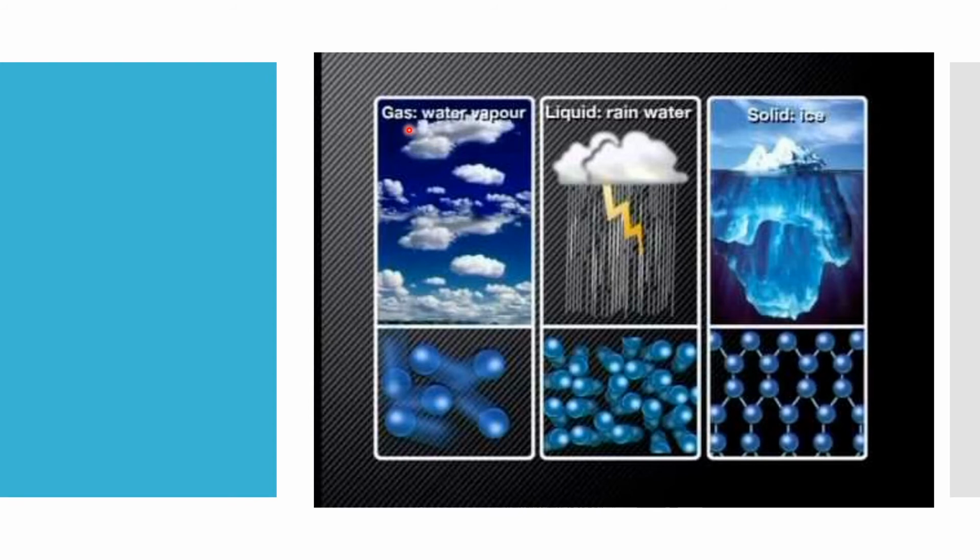So coming to the gas, water exists as vapor. In liquid, that we all know, that is rain, it exists in liquid form. In solid state, water exists as ice. And here you can see the distribution of molecules in gas, liquid and solid states.